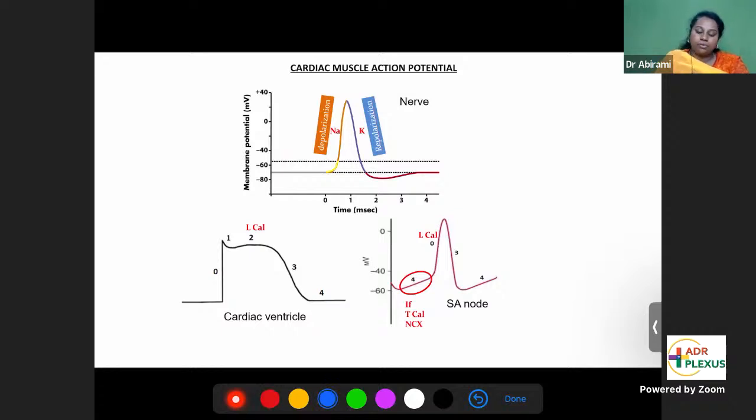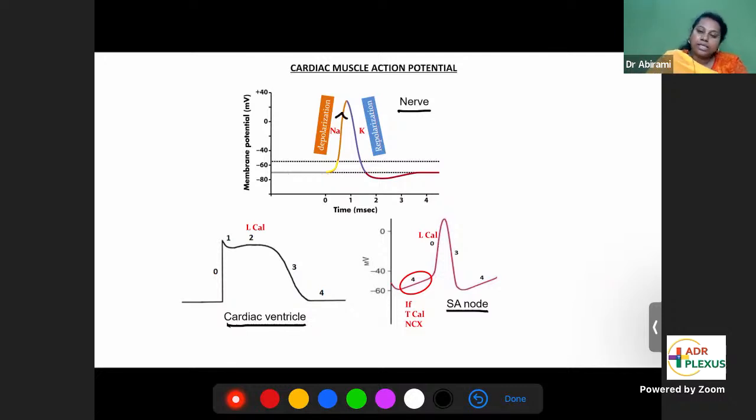We have three action potential diagrams here: nerve action potential, cardiac ventricle action potential, and SA node action potential. I think all of you would have learned about action potential, so I'll just go through that. In the action potential curve, the upstroke is called depolarization. The downstroke is called repolarization.